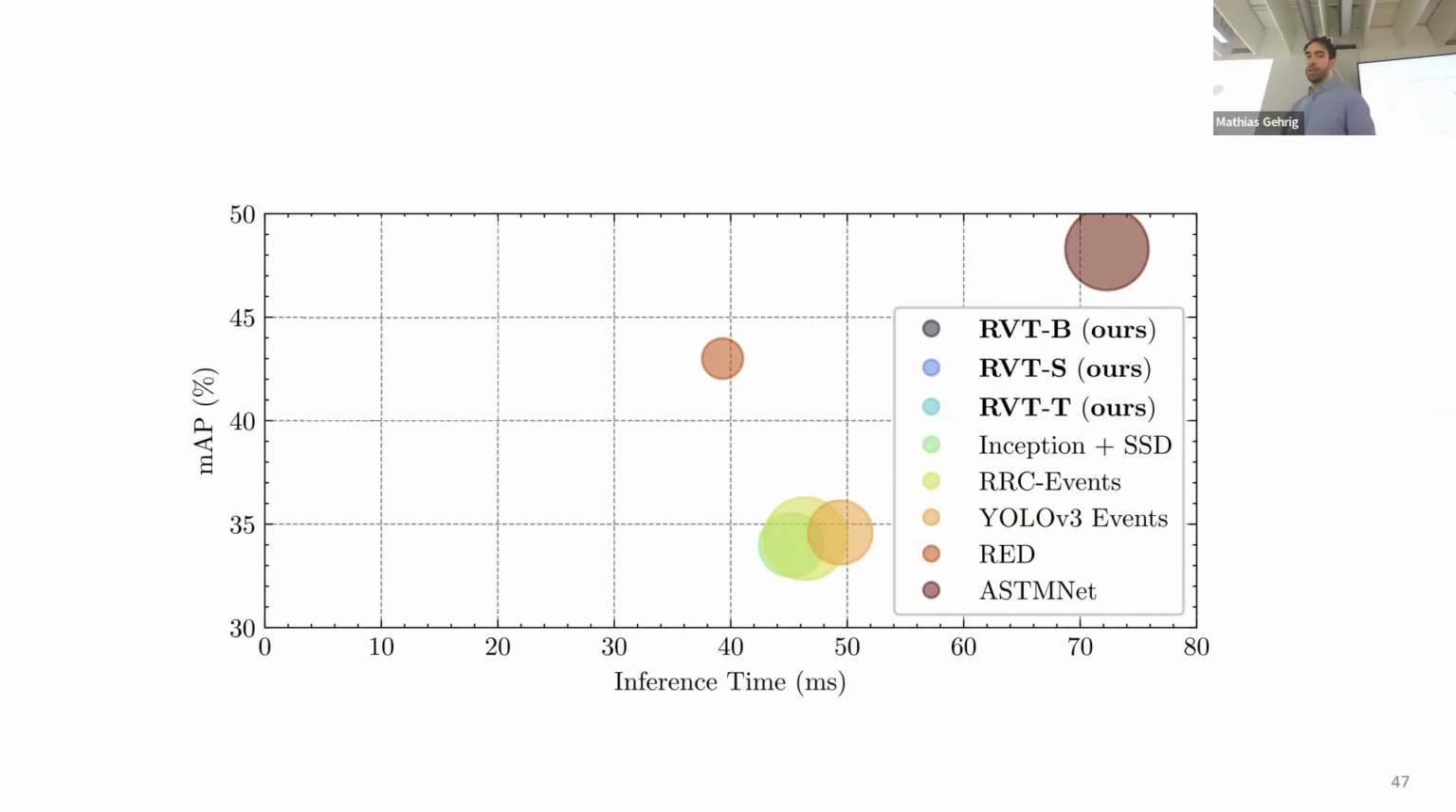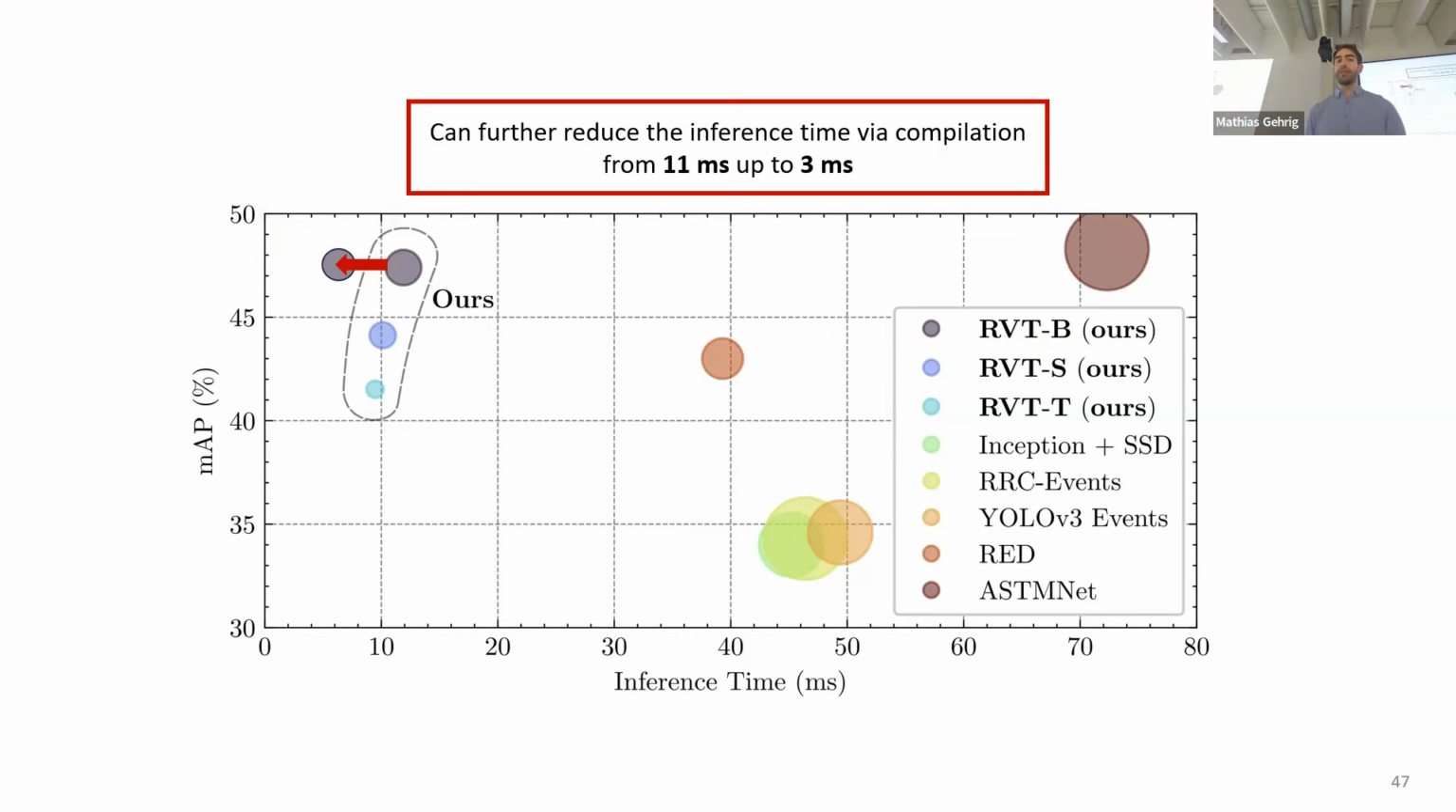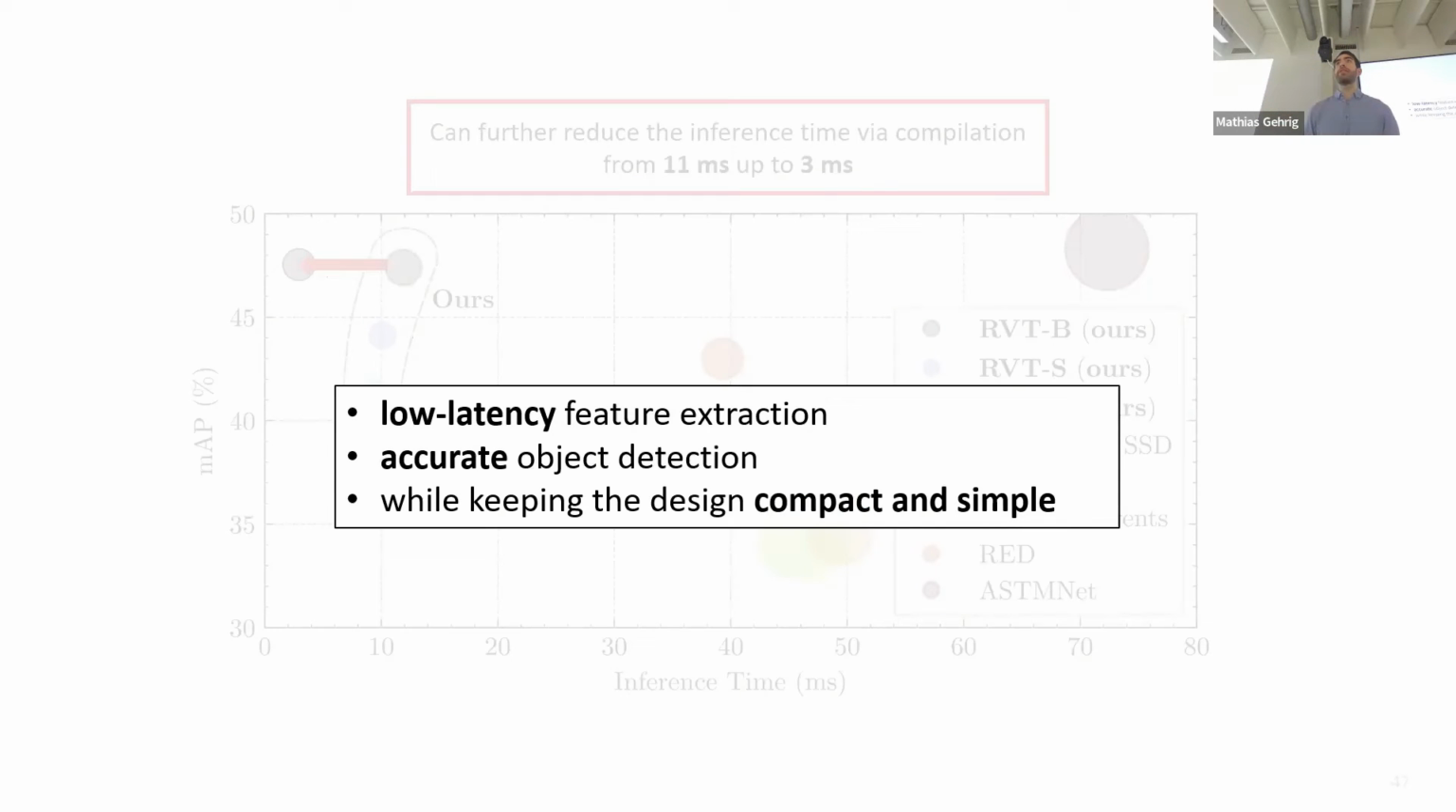So to come back to the same plot, the results are that we can do inference at less than 10 milliseconds while not sacrificing any accuracy. If we compile this neural network, we can even reduce it to 5 milliseconds or 3 milliseconds if you use a state-of-the-art GPU. So in the end, we are able to achieve low latency feature extraction while still achieving accurate object detection, and at the same time keeping the design compact and simple. I think this part is crucial for future research because it simplifies the understanding of what is useful and what works and what doesn't.